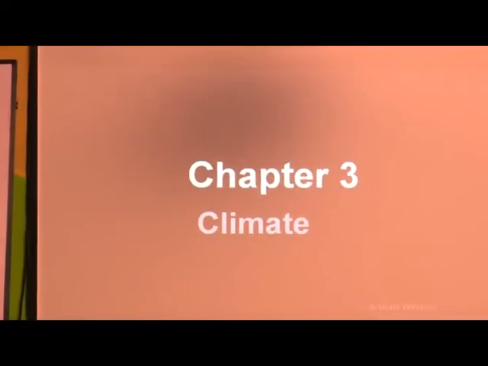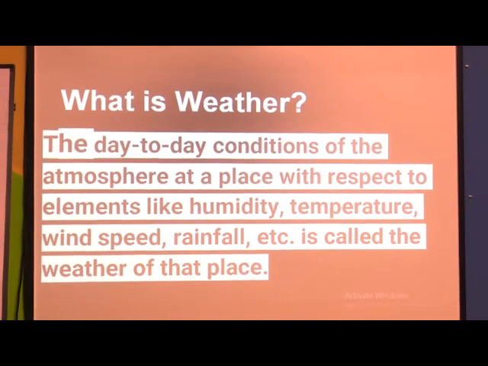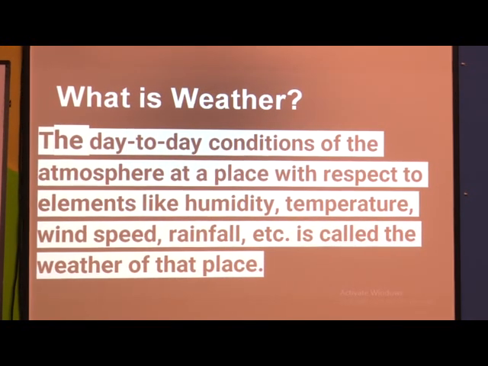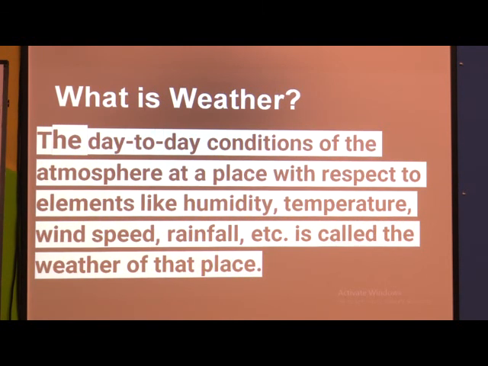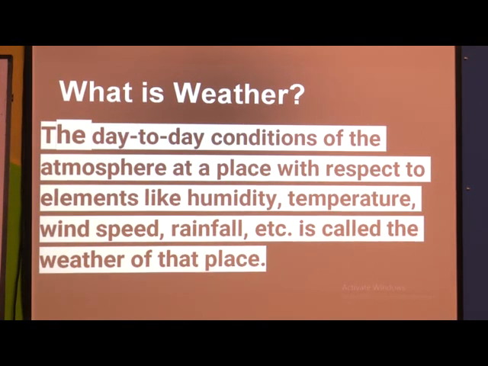Chapter 3 climate. Okay. So in this chapter first point was weather and climate. Now what is weather? The day-to-day conditions of the atmosphere at a place with respect to elements like humidity, temperature, wind, speed, rainfall, etc. is called the weather of that place. Now as I told you all that weather, it keeps on changing day to day, hour to hour and even minute to minute you can say.